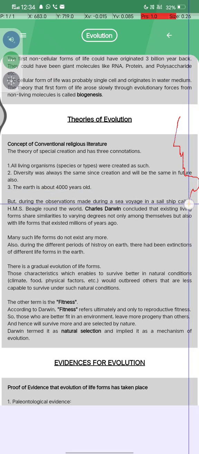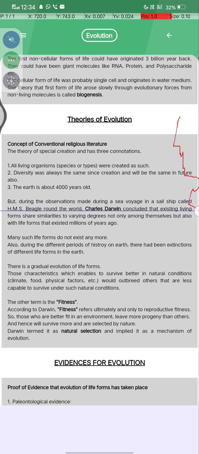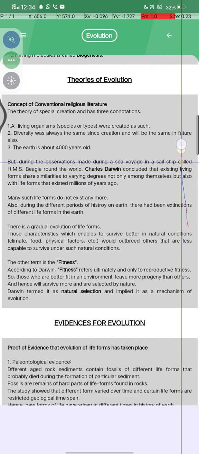But during observations made during a sea voyage in a sail ship called HMS Beagle around the world, Charles Darwin concluded that existing living forms share similarities to varying degrees, not only among themselves but also with life forms that existed millions of years ago.